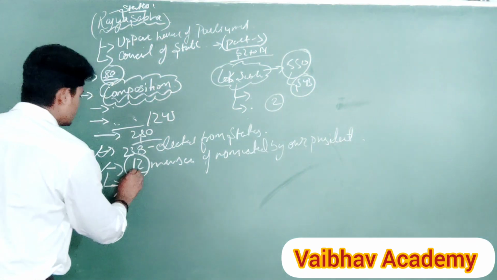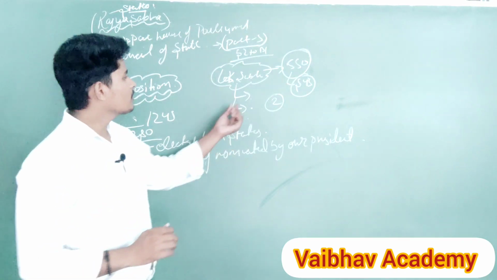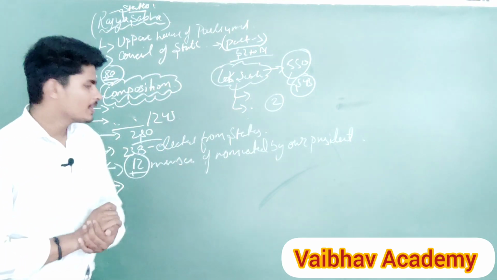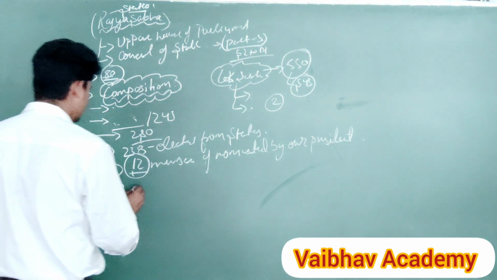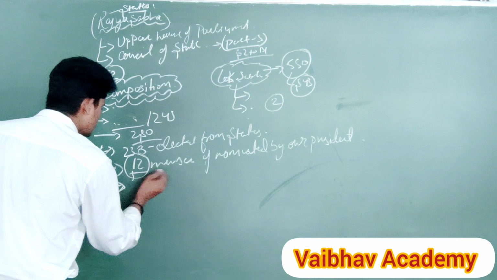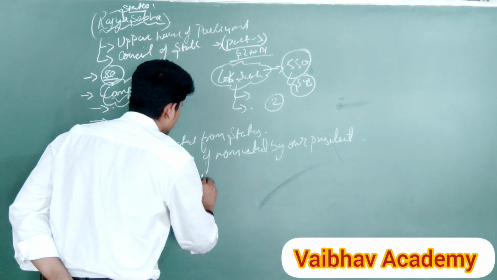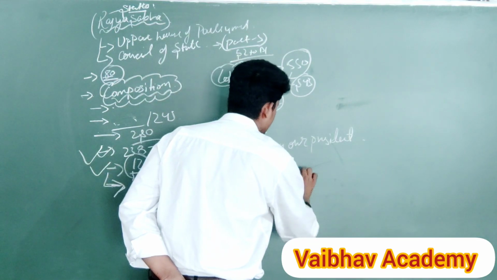So let's talk about the different topic. These are the composition of Rajya Sabha. As in the Lok Sabha, we studied about the speaker and the deputy speaker. Likewise, in Rajya Sabha, there is not a speaker, there is a chairman and deputy chairman.